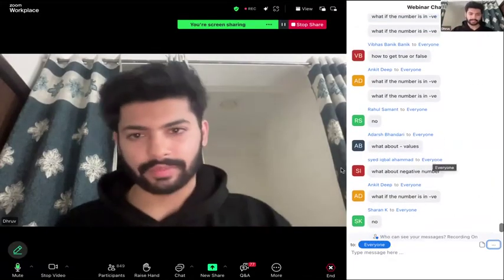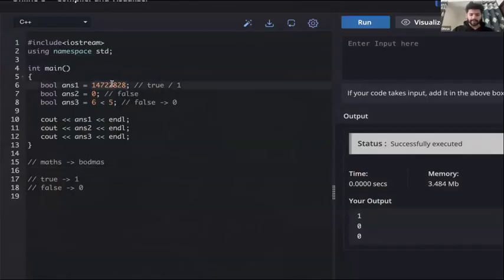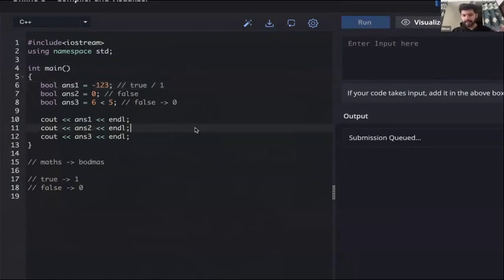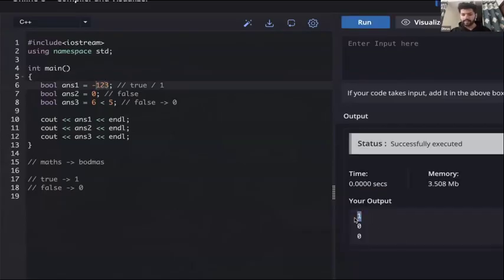Guys, very good question. Extremely good question. What if I do minus 1, 2, 3? What do you think? Will it give 0 or will it give true, or 0 or 1? This will again give a true or 1. Why? Very simple rule, guys. Always remember, only 0 means false.